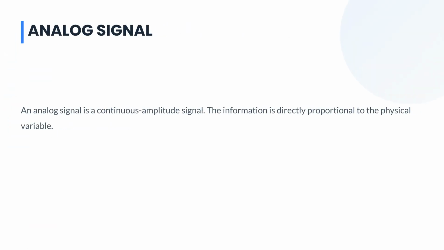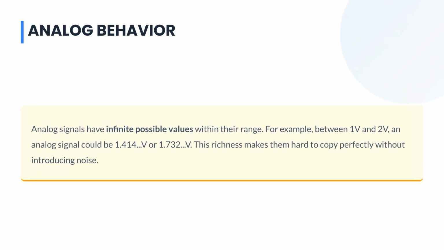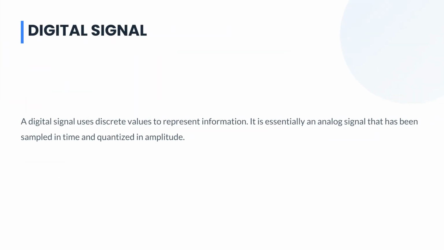An analog signal is continuous amplitude, where information is directly proportional to a physical variable. Examples include sound waves converted to voltage by a microphone, or the mercury level in a thermometer. Analog signals have infinite possible values within their range. This richness makes them challenging to copy perfectly without introducing noise, often leading to signal degradation during transmission or storage. A digital signal uses discrete values.